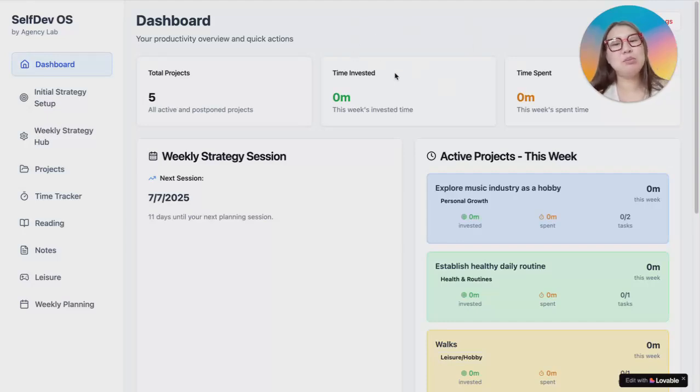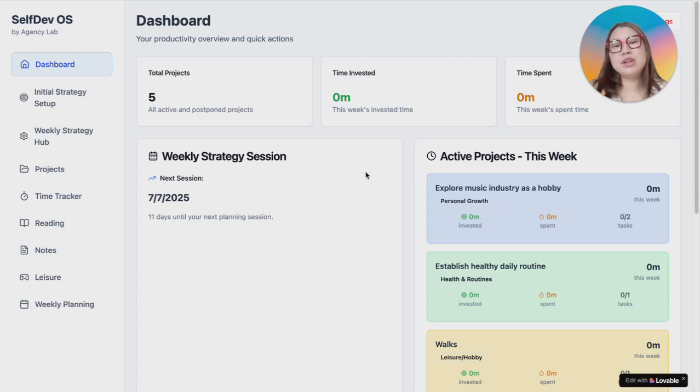Today I want to show you what I've been building during the last sprint. I've always wanted a space where I could bring all of my self-development practices in one place, to have the structure, the consistency, and the kind of efficiency I needed for my growth. I used to juggle a bunch of different tools scattered across different apps and platforms, but I've struggled to create a true operating system for myself. Something that could help me strategize, plan, grow, reflect, and learn all in one place. And so that's why I've built SelfDev OS.